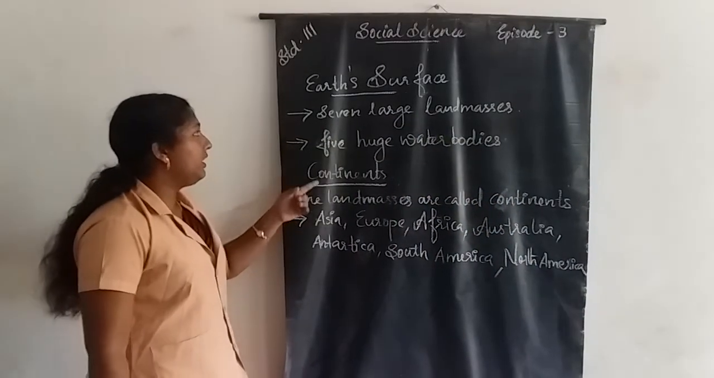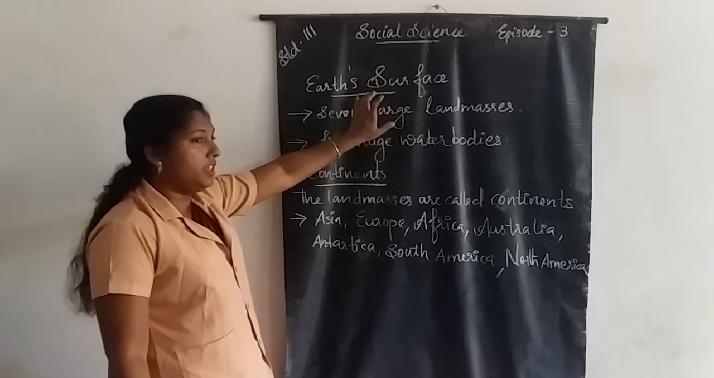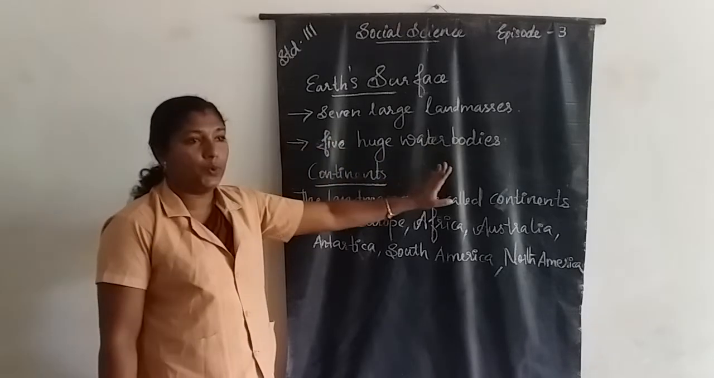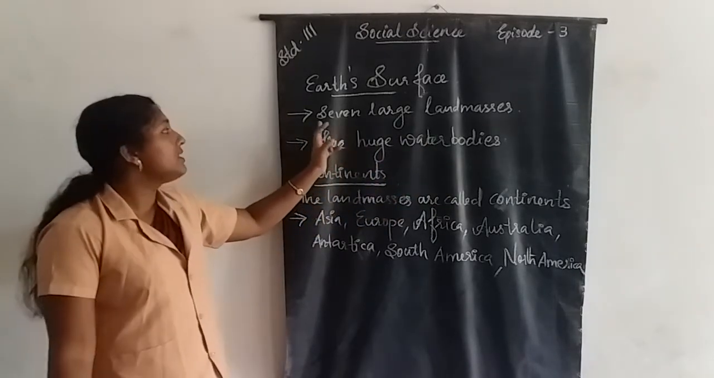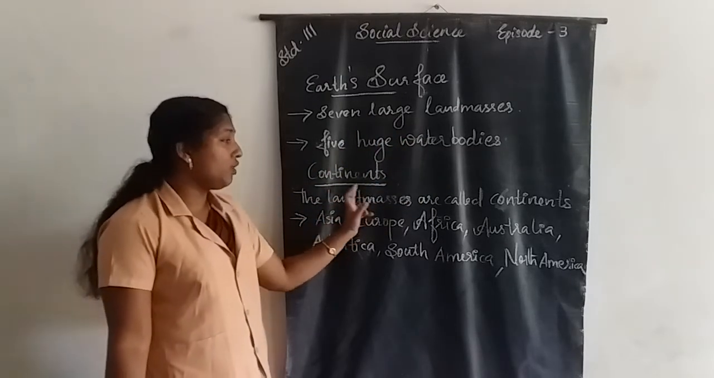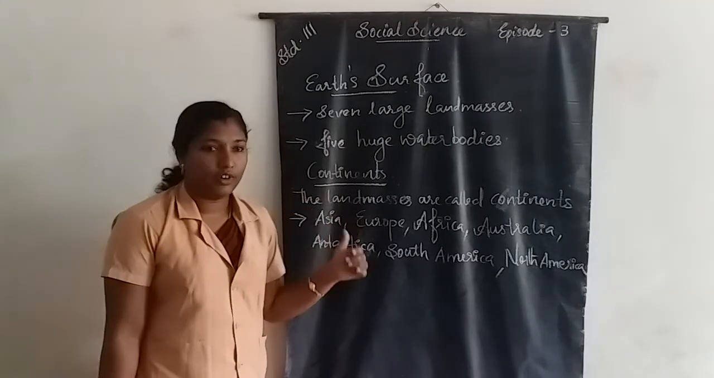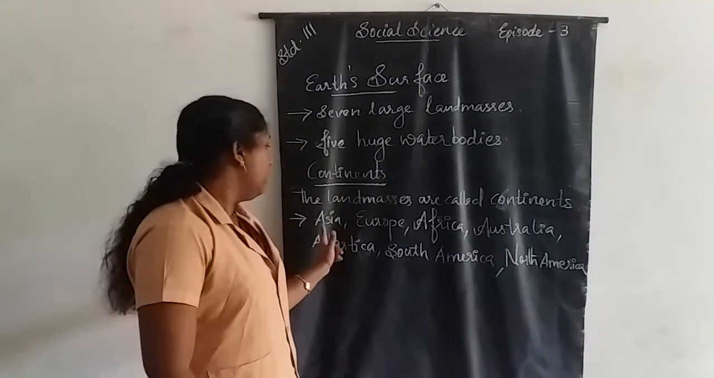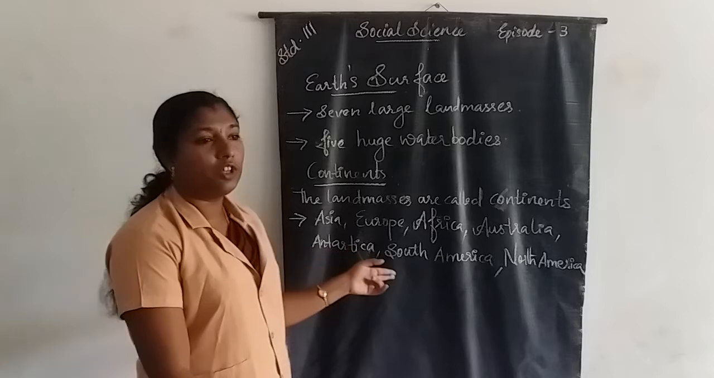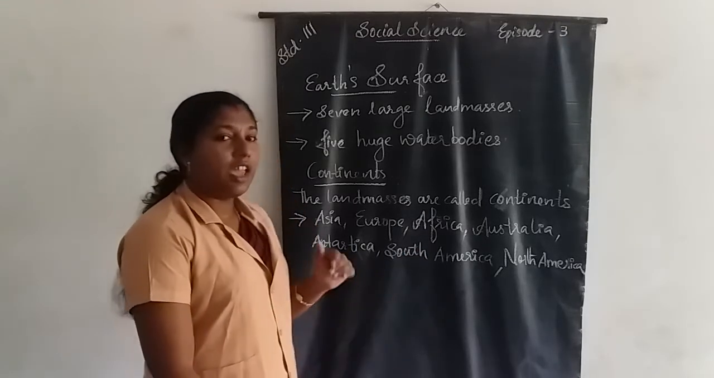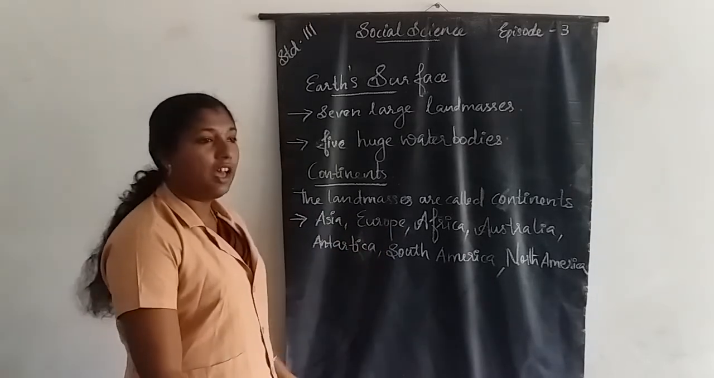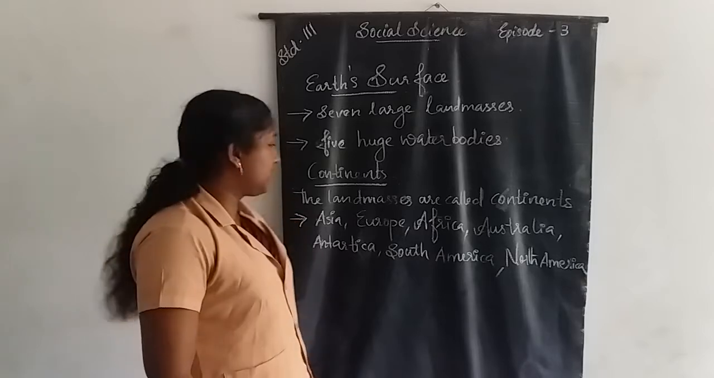Once again, continents. Our Earth's surface consists of 7 large land masses and 5 huge water bodies. The land masses are called continents. There are 7 continents present: Asia, Europe, Africa, Australia, Antarctica, South America and North America.